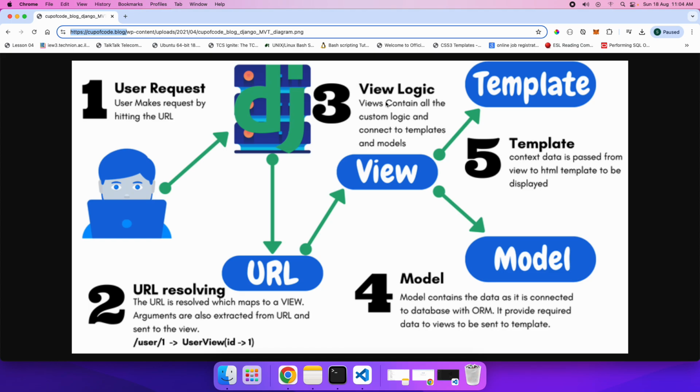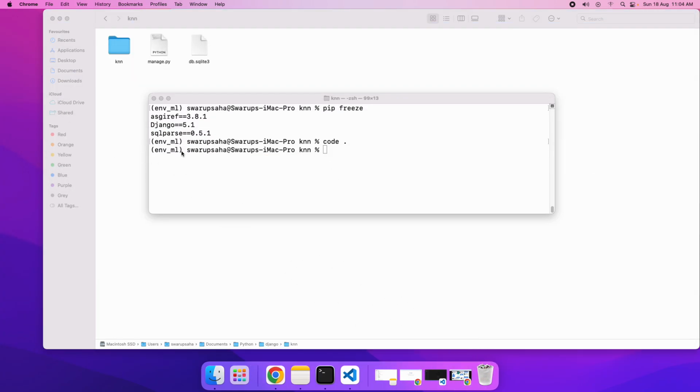Here they have come up with 5 steps, and these steps are very nicely explained. But before I get into these steps, first I will try to run the Django application, and then I will come back over here. As you can see, I have connected to my virtual environment, and make sure you always work in a virtual environment. Don't directly work on your base platform or base OS. You should always create your own virtual environment.